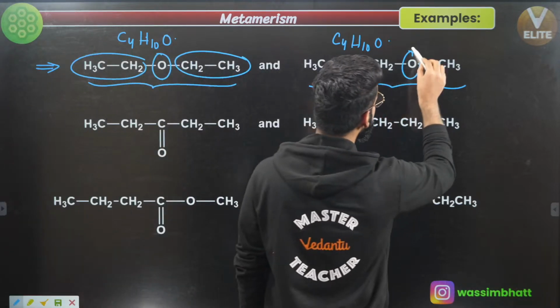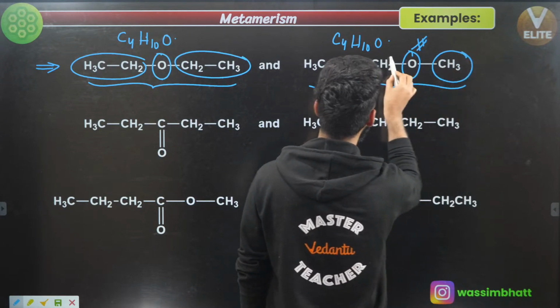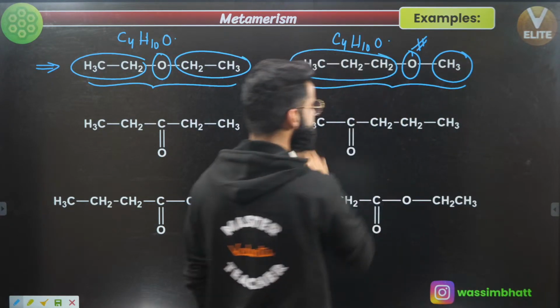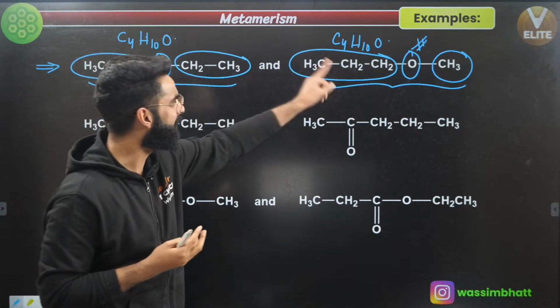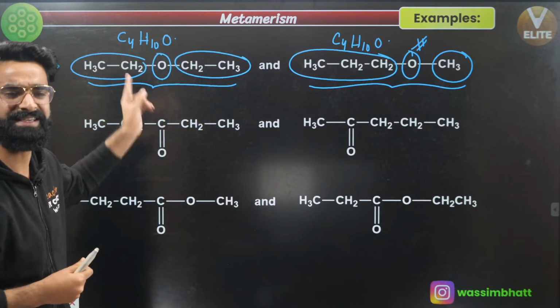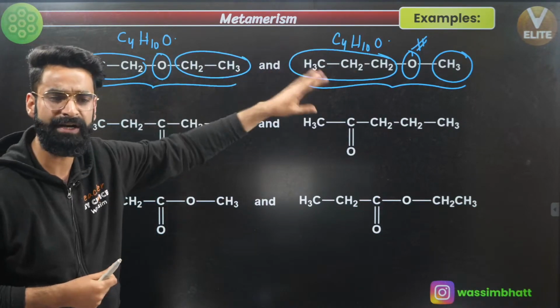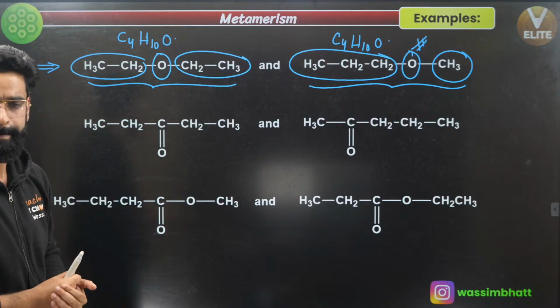Now people, check the surrounding of this polyvalent group over here. On one side you have got the methyl group, on another side you have got the propyl group, right? So just check it out. Is the surrounding of this polyvalent group the same on both the ends? The surrounding is different. The surrounding of the polyvalent group is different, right? So I can clearly say these are going to be the metamers of each other.